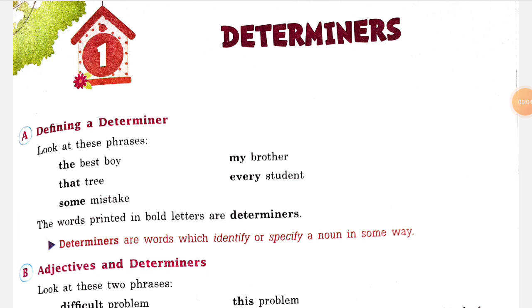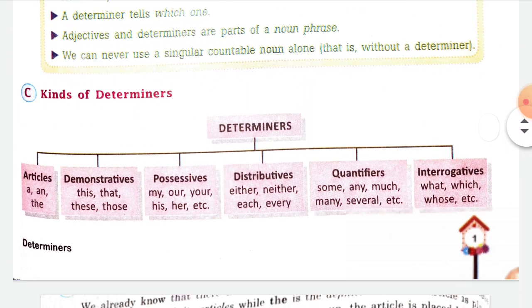So, we are doing determiners and this time we are doing articles. Okay, so what are articles actually? Articles are what you have done in the previous classes also: a, an and the. A and an are used before countable nouns, means which are countable, जिसे हम गिन सकते हैं. So that is used in that case.